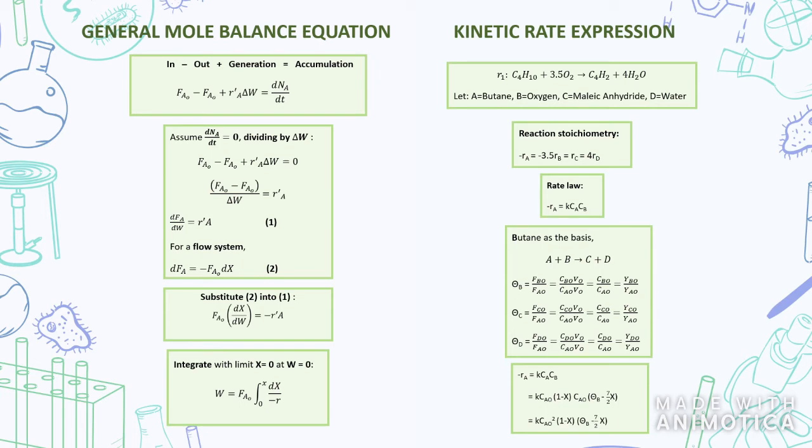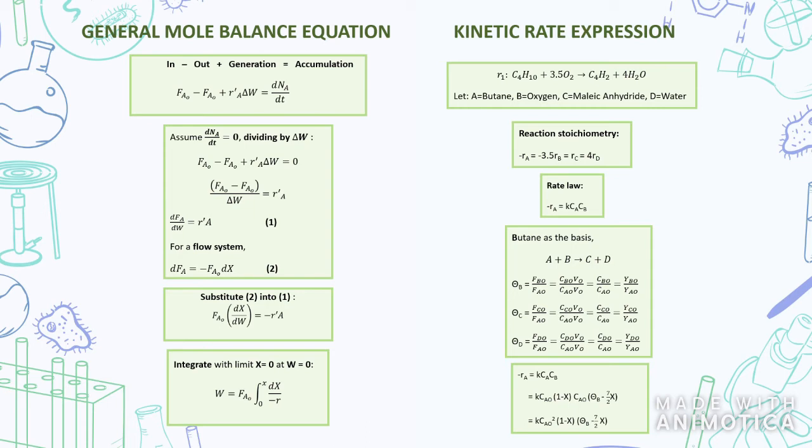Substituting equation 2 into equation 1 gives the differential form of the mole balance on a packed bed reactor based on the conversion, and we integrate with the limit X equals 0 at W equals 0, in the absence of pressure drop, to obtain W equals FA0 times the integral of dX over negative r'A, with limits of 0 to X. For the kinetic rate expression, the main reaction of production is C4H10 plus 3.5 O2 giving C4H2O3 plus 4 H2O, and the rate law is negative rA equals k CA/CB.